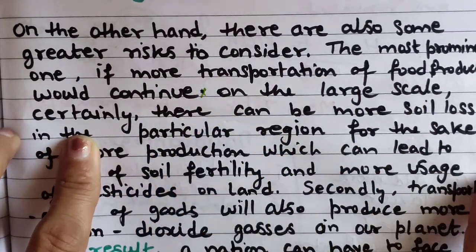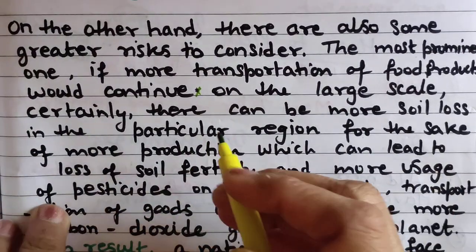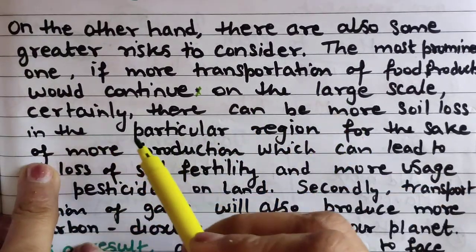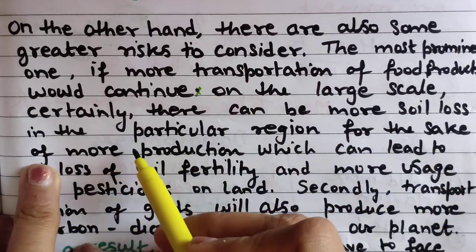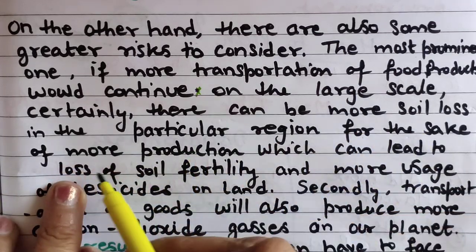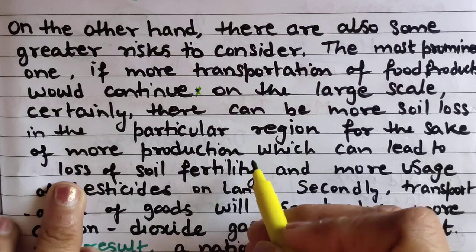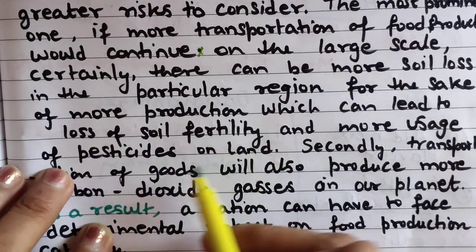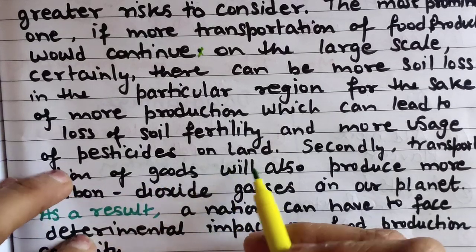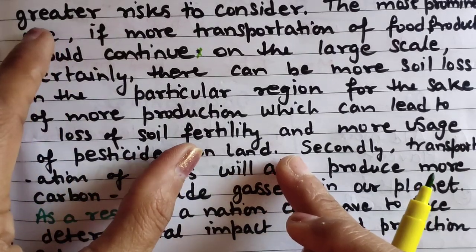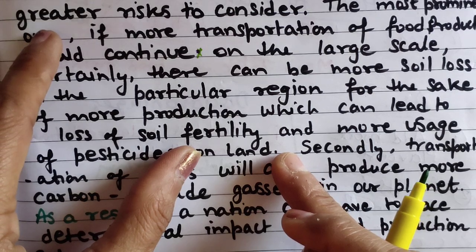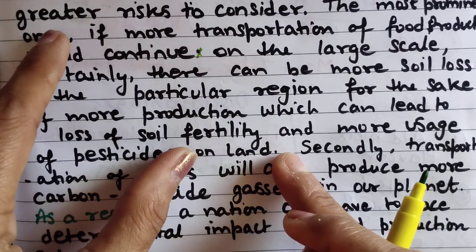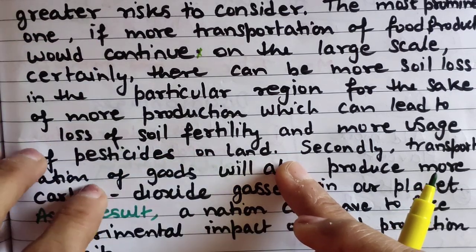This is sketch 1 actually, that's why sometimes it touches. On the large scale, certainly there can be more soil loss in the particular region for the sake of more production of food crops, which can lead to loss of soil fertility and more usage of pesticides on land. These things will happen in that country where they are trying to produce more crops for exporting purpose, for business purpose.